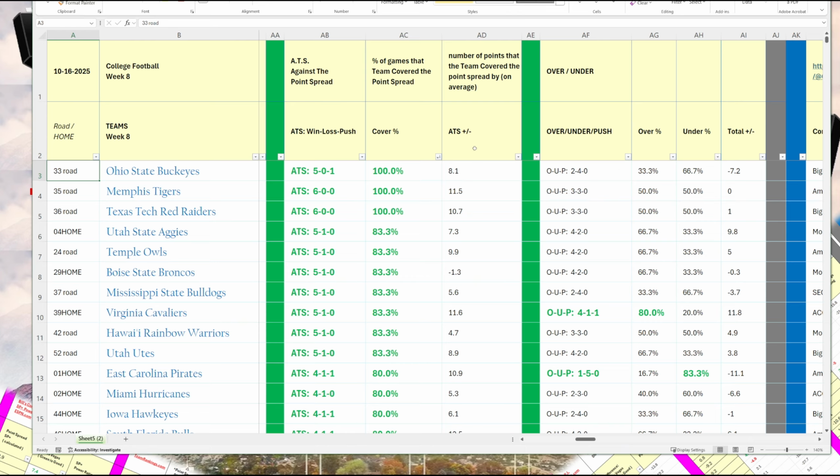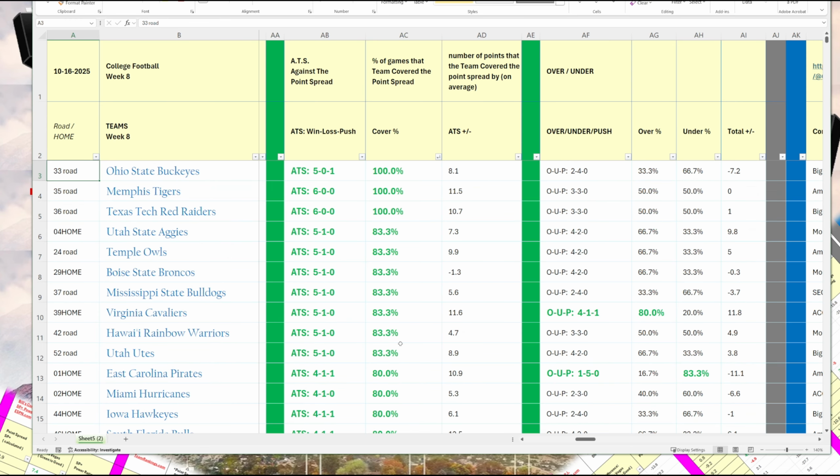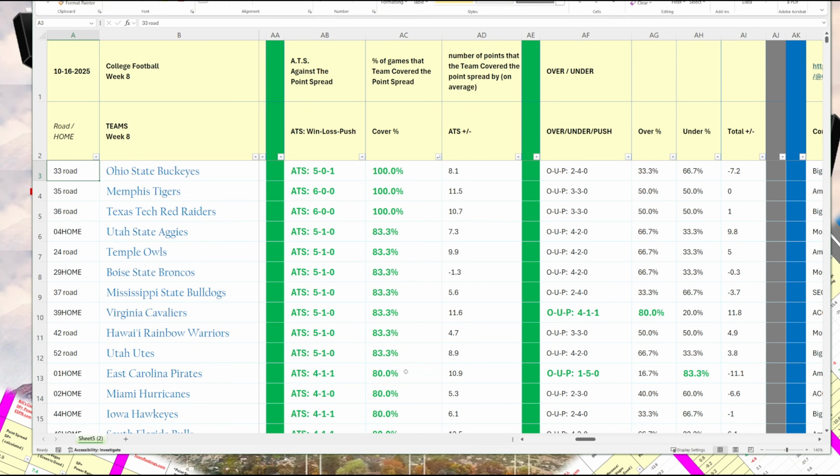Now the column right next to it, ATS, is also valuable information. What it is, is the average margin by which they cover the spread. How much on average are they above the point spread? We see that Ohio State's is 8.1, Memphis is 11.5, Texas Tech is 10.7. Now I highlighted all the ones with 80% or higher. So green is good, and I highlight the 80% guys.